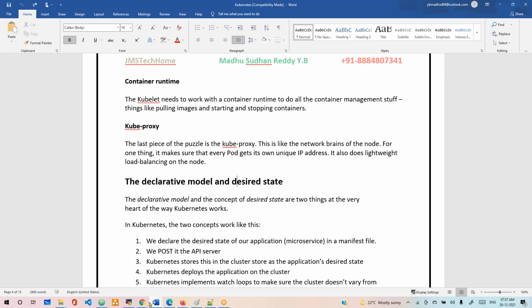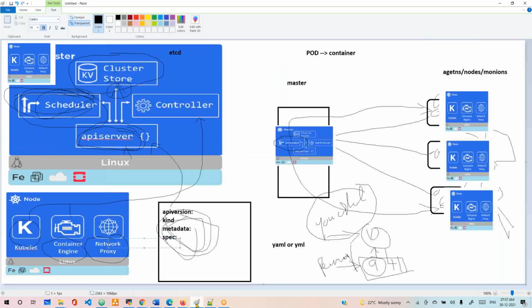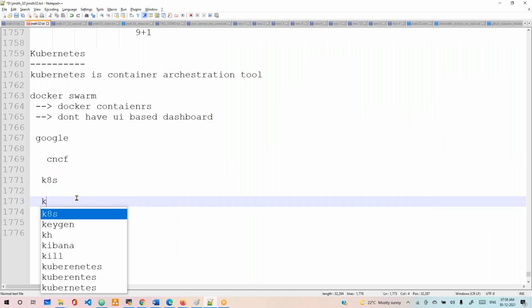All these components are very important, because they will ask: what will the scheduler do, what will the API server do, what does the network proxy do, what is the cluster store, what are the components in the master, what are the components in the node, and what is the difference between kubelet and kubectl. This is a very important question. People get confused between kubelet and kubectl.